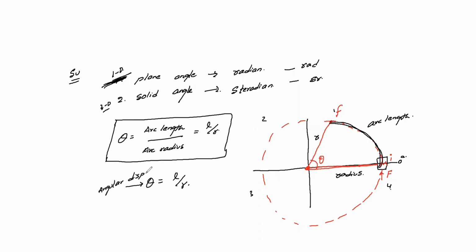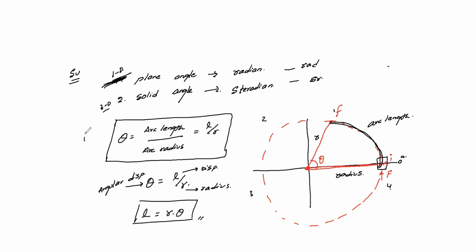Theta we call it as angular displacement. L is your displacement here, and R is your radius. So now the angular and the linear can be converted, linear and the angular can be converted. This relation is important. So L is equal to R into theta. Remember these cases. So this is your plane angle.